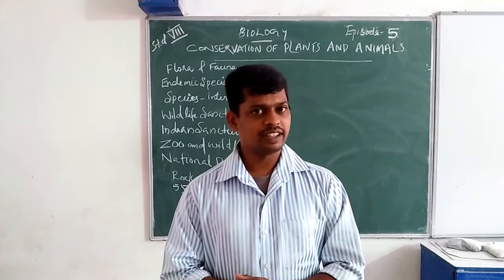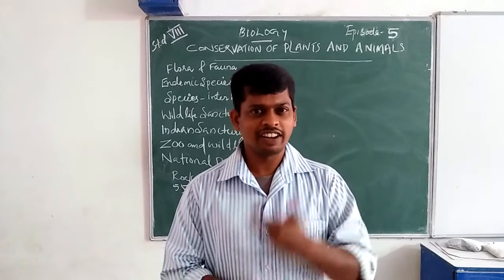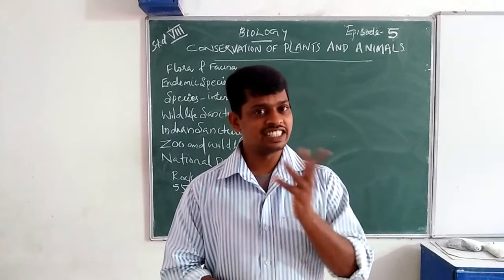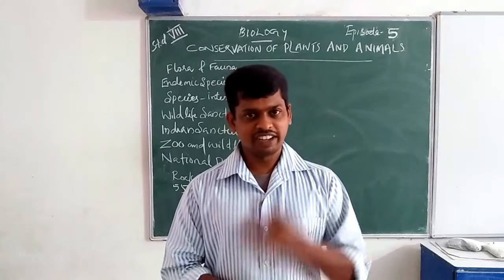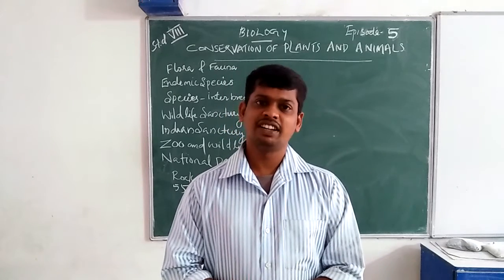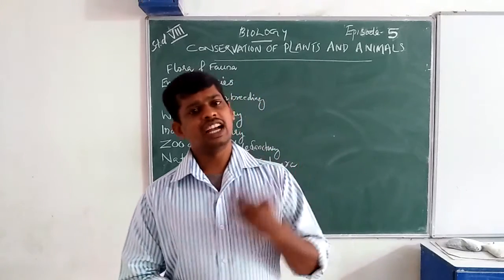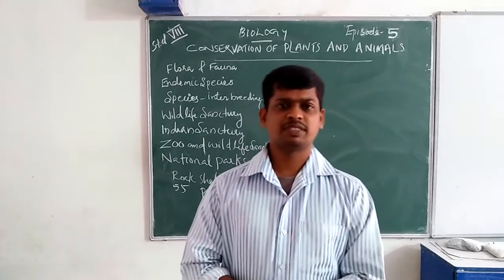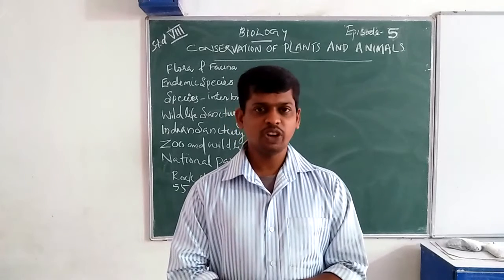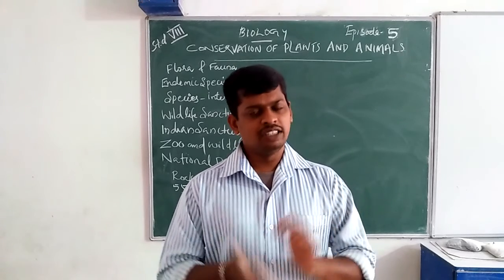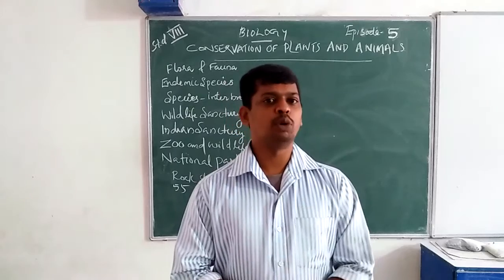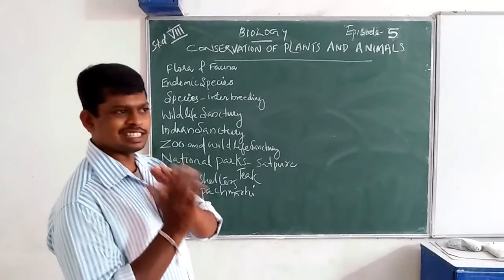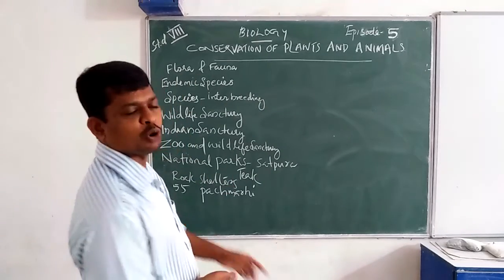You know those points? Just recollecting the points: deforestation, desertification. You know about deforestation, desertification. Okay. And then lastly we studied national parks, wildlife sanctuaries, etc. Now we are going to study some more points.